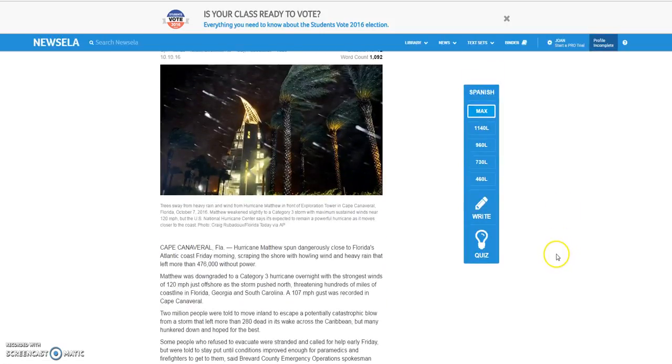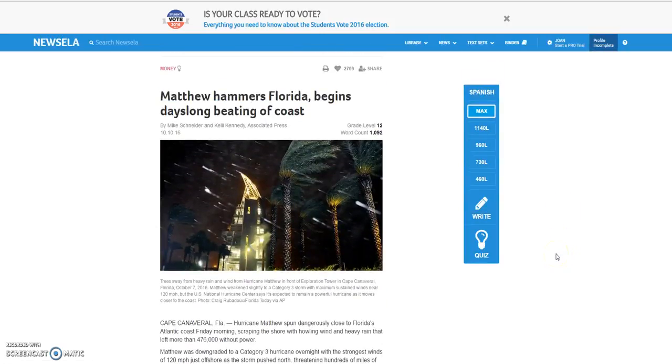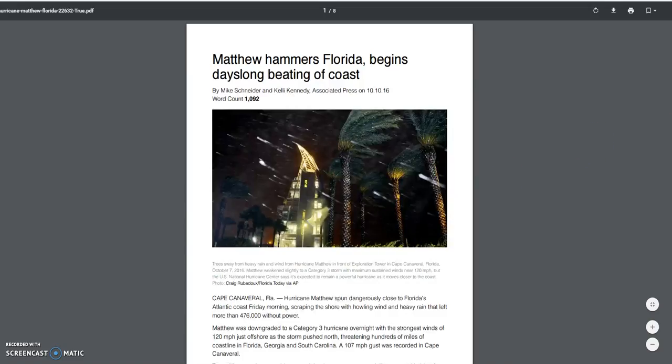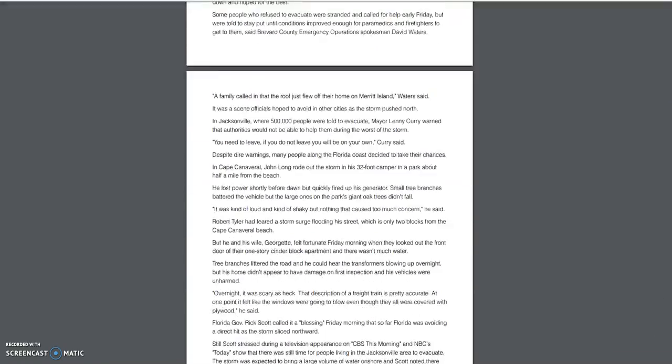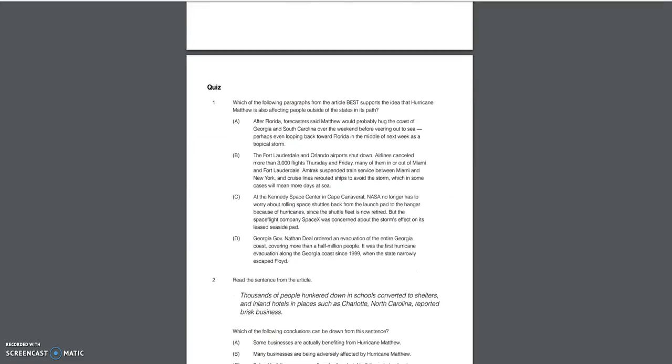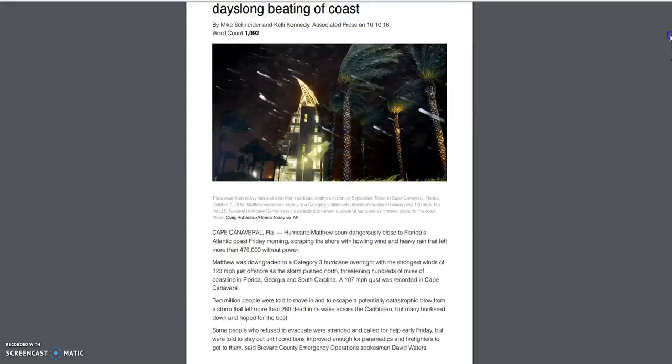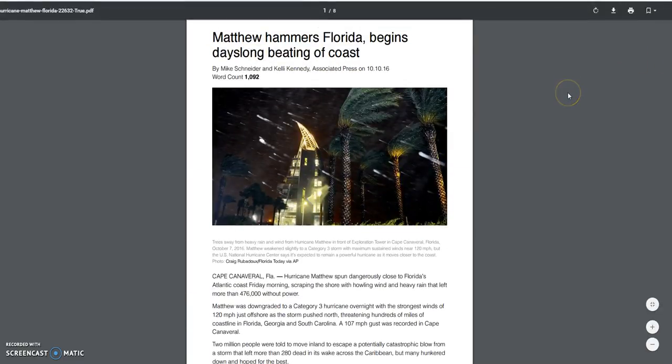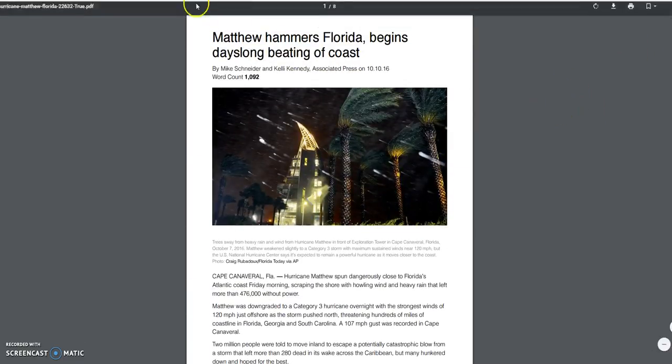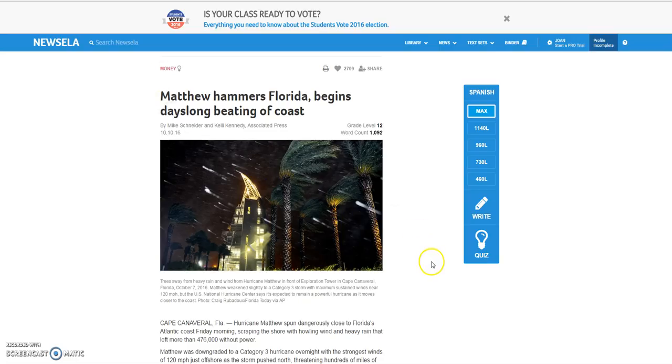And let's say you would rather just print the articles for your students. You would have to go in manually and change the reading levels for each student and then print. And the quiz appears at the end of the printed page. So again, it's not going to help modify their reading levels within the program, but if you choose to use it this way, it works very nicely as well.